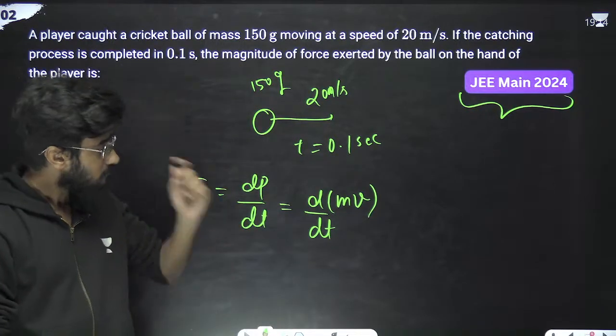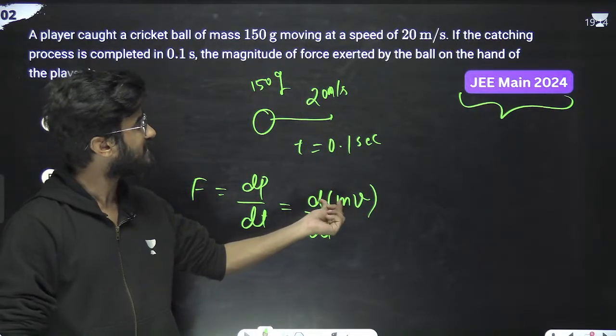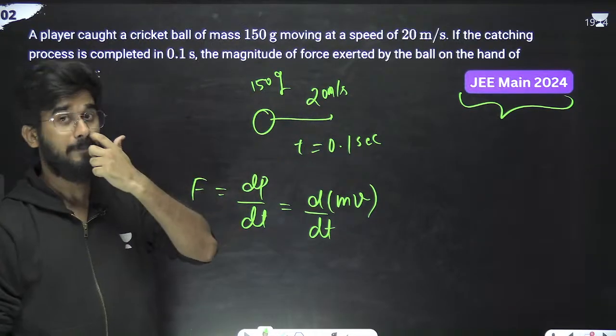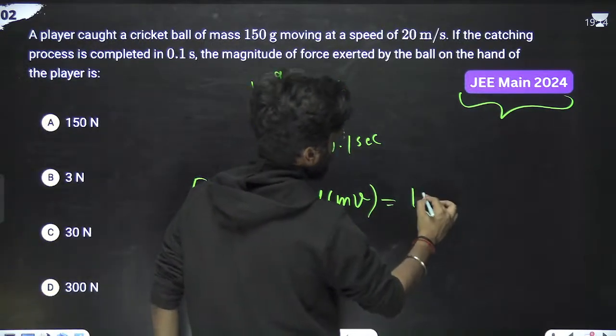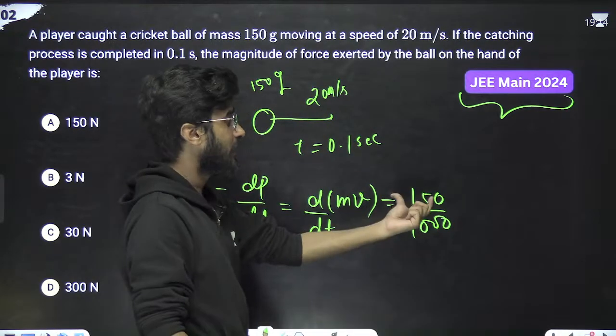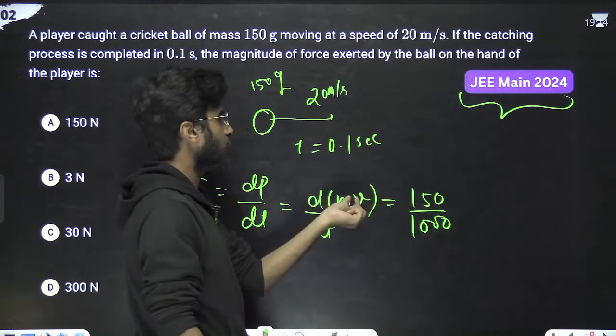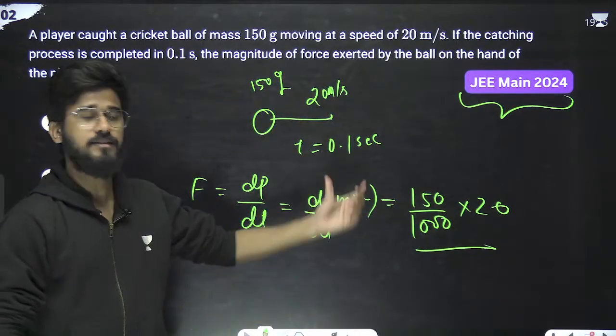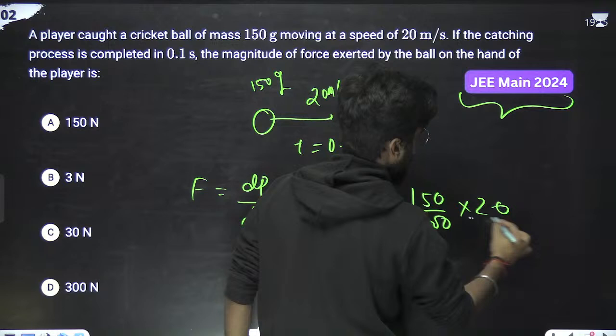Okay, boss. Now, what is mass? Mass is 150 gram and velocity is what? 20 meter per second. So 150 grams means we'll simply divide it by 1000, because it is in grams. Now it is converted into kg. The velocity is 20, divided by what is the total change in time? That is 0.1 second. So we'll just simply divide it by 0.1.